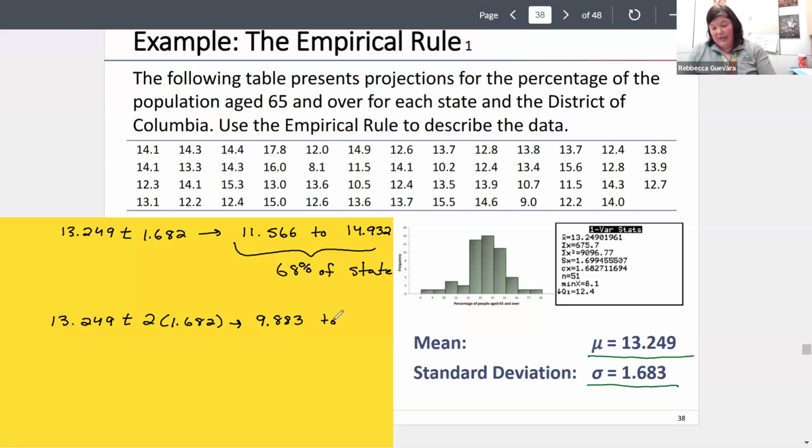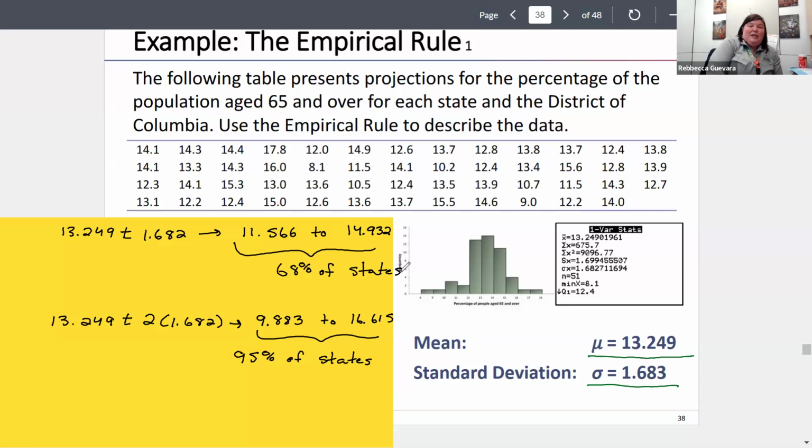And then if I add it, I'm going to have 16.615. Because that's 2 standard deviations, I expect 95% of the states to have between 9.8 and 16.6% of their population 65 or older. So it gives me that range.